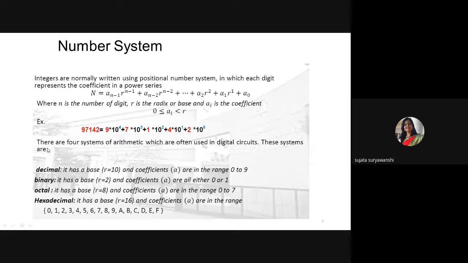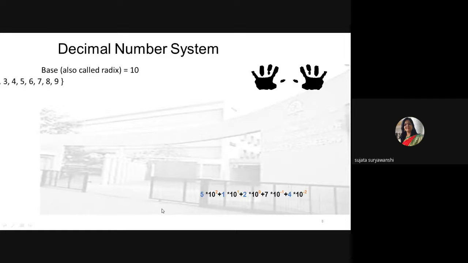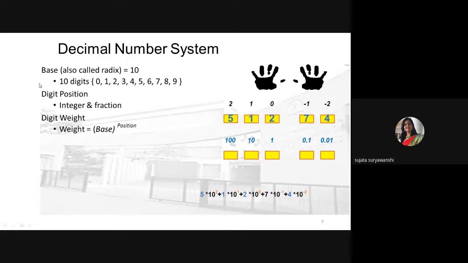Then there are 4 systems of arithmetic which are often used in digital circuits, and these systems are decimal, binary, octal and hexadecimal numbers. So we'll see about that in detail. In the decimal number system, the base is 10. Base is also called radix, and the total number of distinct values is 10. So 0 to 9 numbers are there, and how to represent that?